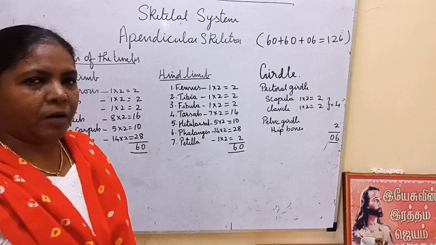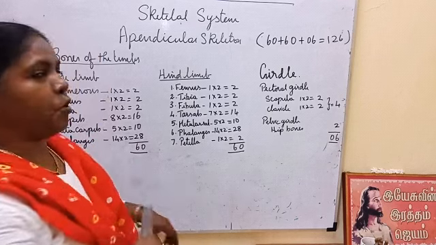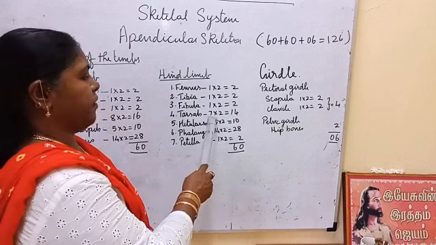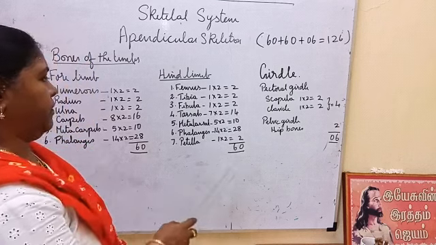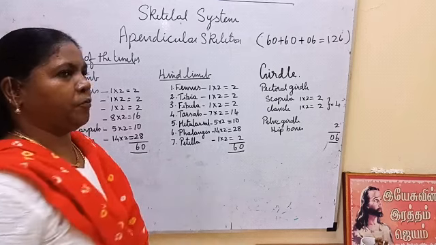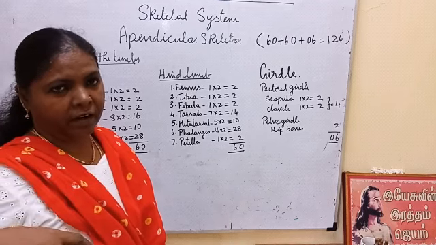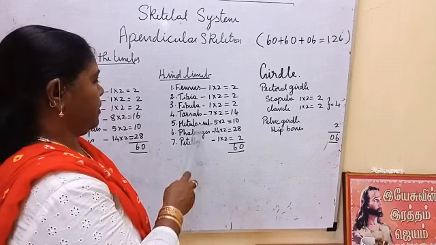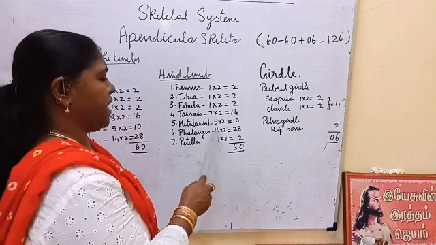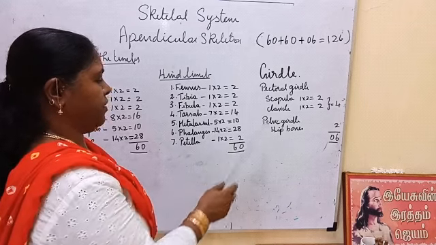Tarsals, the ankle bones, are called tarsals. Here carpals, these bones are called carpals, here tarsals, ankle bones. Okay. 7 bones are there, 7 twos are 14. And here carpals 16 are there, but here tarsals only 14 because 2 bones fused together form the ankle bone, the bigger ankle bone. Okay. Then phalanges, the toes. Same like phalanges in the hand, 14 into 2, 28.